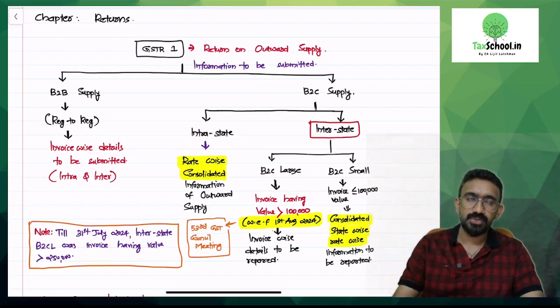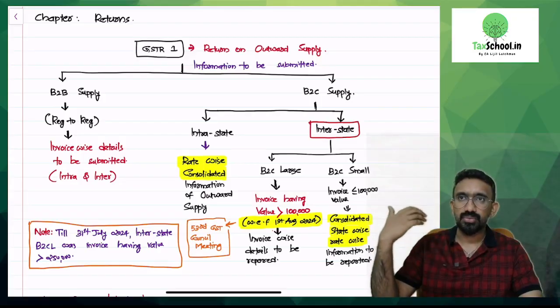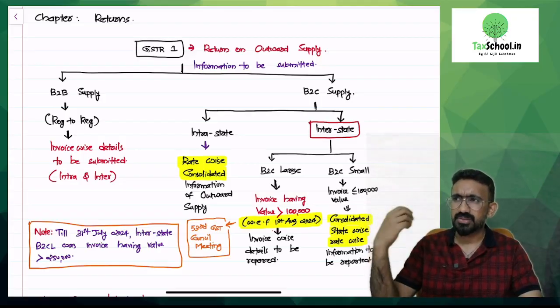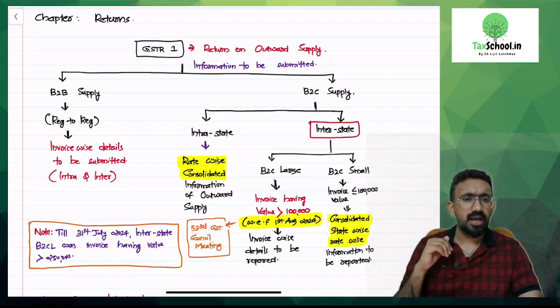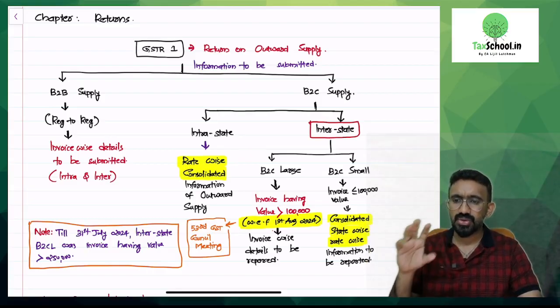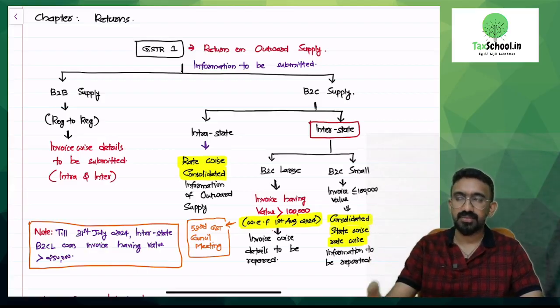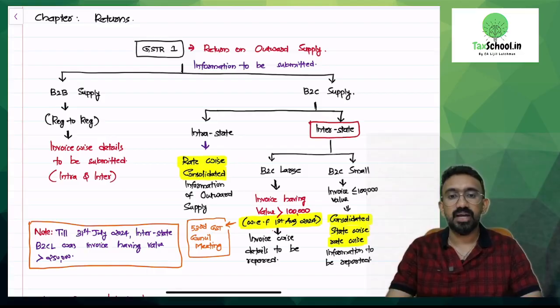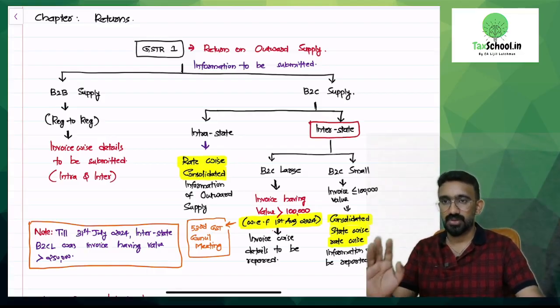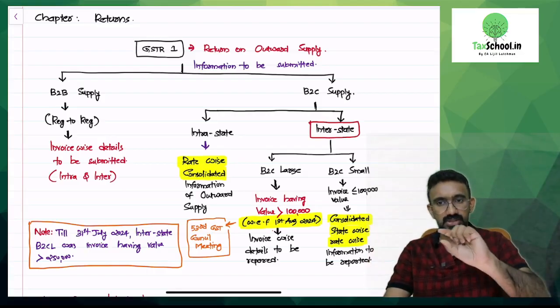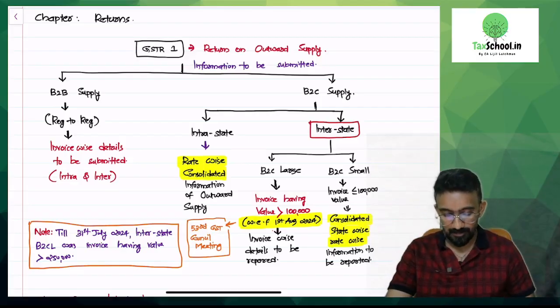Say I'm from Chennai and I supply to Bangalore, and it is only 10,000, 20,000, 30,000, all at 18%. I can consolidate the total amount and then report. But if I supply 2 lakh to Bangalore, interstate, B2C, to an unregistered customer, I will still have to report it invoice-wise. This is your amendment. That amount is changed from 2,50,000 to 1 lakh.